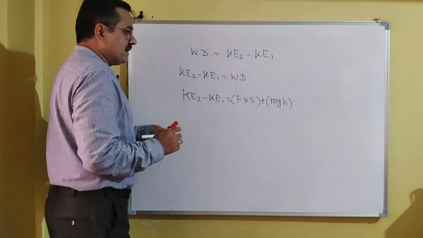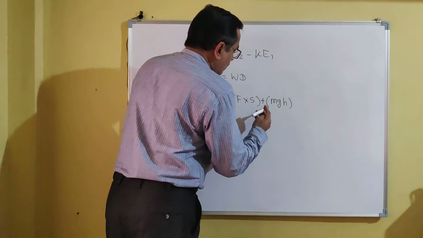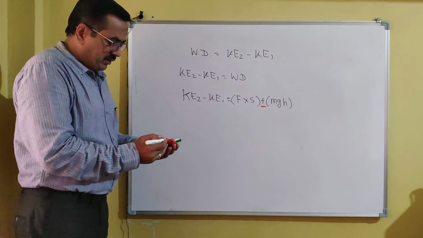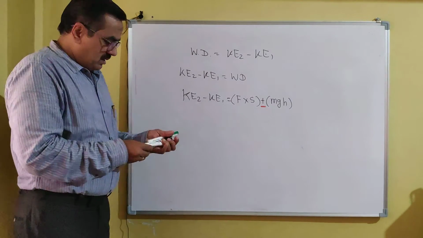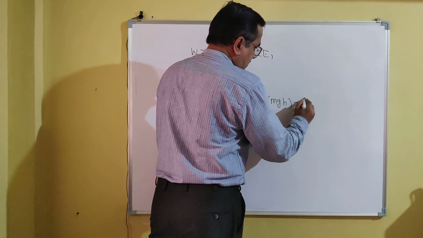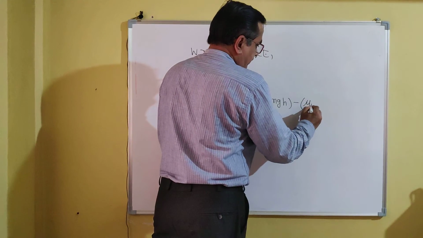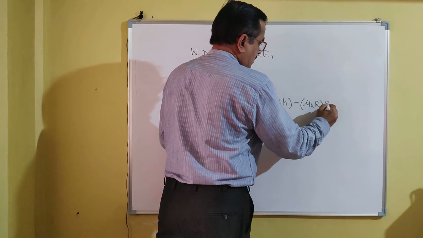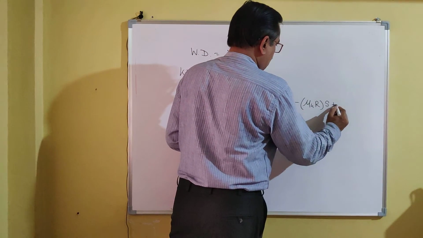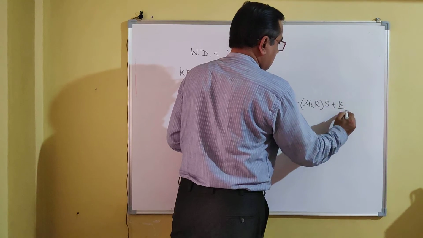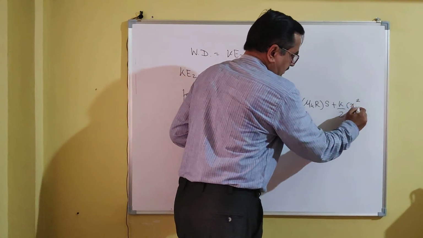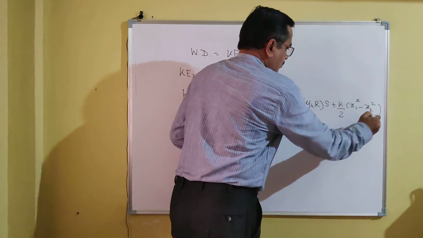While writing the gravity force, we should give the proper sign, either plus or minus, depending upon the displacement of the mass, minus work done by frictional force, plus work done by spring force, K by 2 into x1 square minus x2 square.